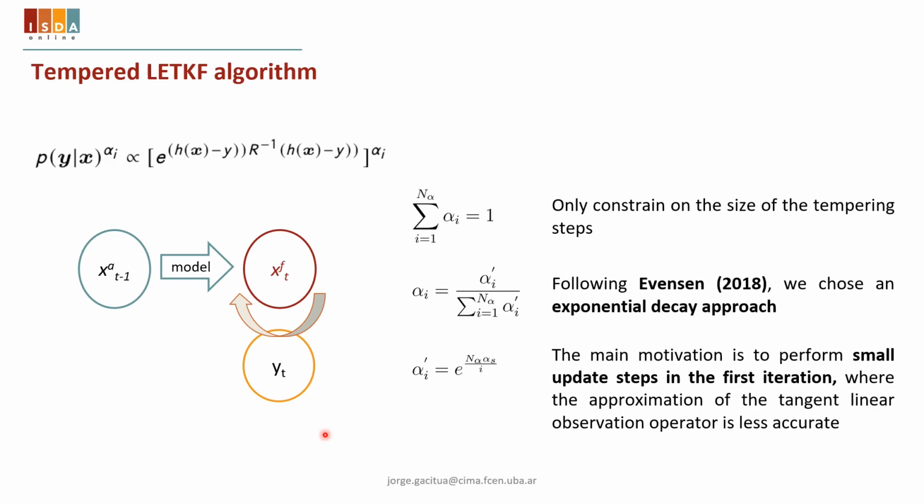In the iterative tempered ensemble Kalman filter, at each assimilation cycle, we assimilate the same observation several times. So to be consistent with the optimal formulation of the Kalman filter for linear systems, observations are assimilated gradually by inflating the observation error covariance. This observation error covariance inflation factor should follow this expression for consistency. This is equivalent to performing a factorization of the observation likelihood. The advantage of the iterative approach is that on each iteration, the nonlinear observation operator can be linearized around a state that is closer to the true state.